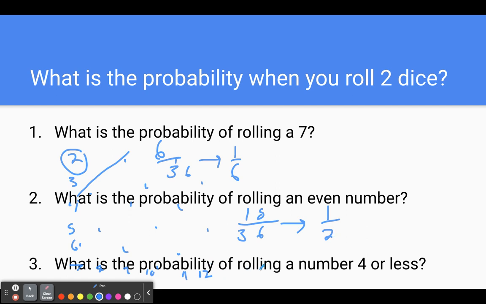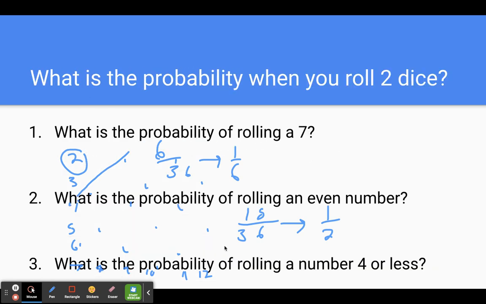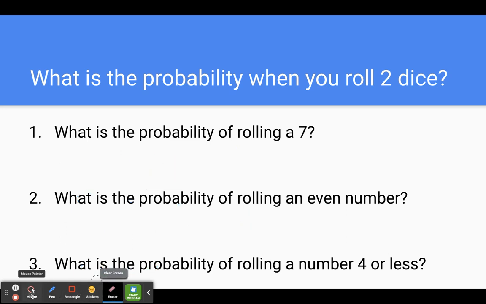What is the probability of rolling a 4 or less? So again, we have to go back. We know that these are 4s, so there's 1, 2, 3 ways you can roll a 4, 2 ways you can roll a 3, and 1 way you can roll a 2. So that's 1, 2, 3, 4, 5, 6. Again, that's 6 out of 36, which, same as 7, simplifies to 1 out of 6. Clear the screen.